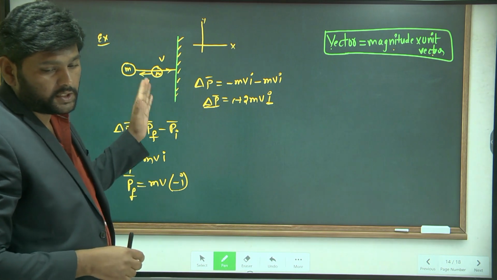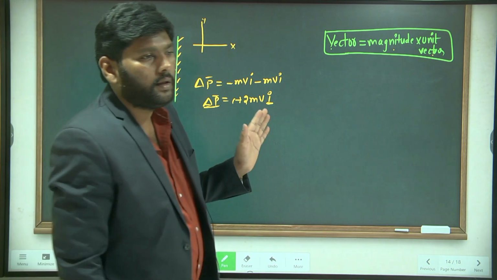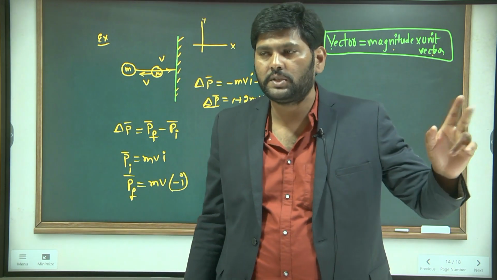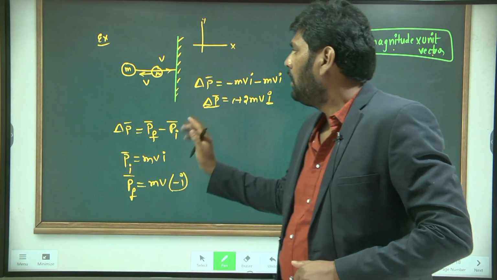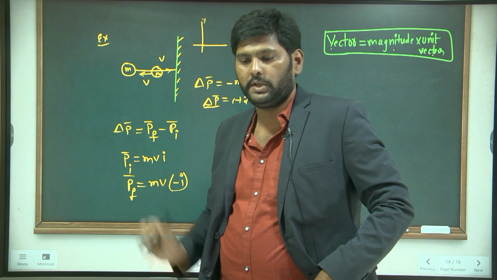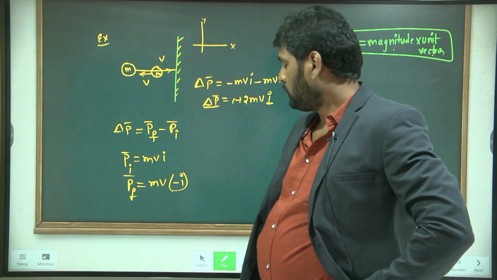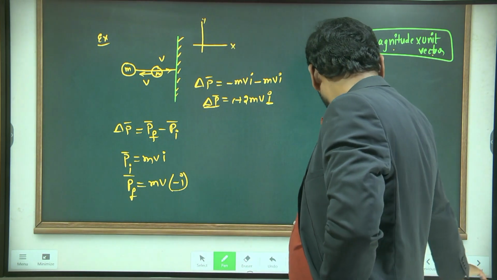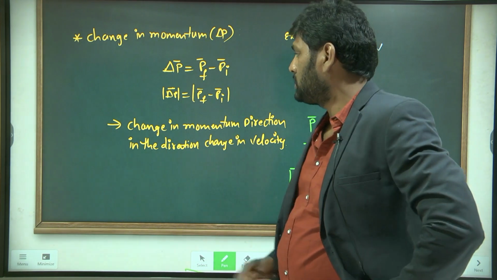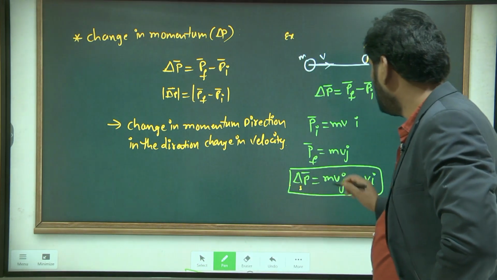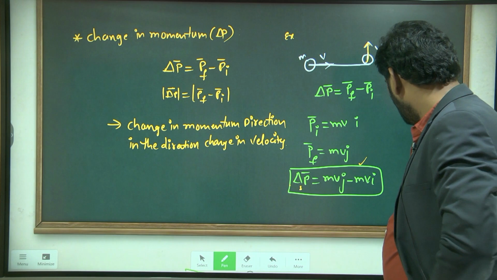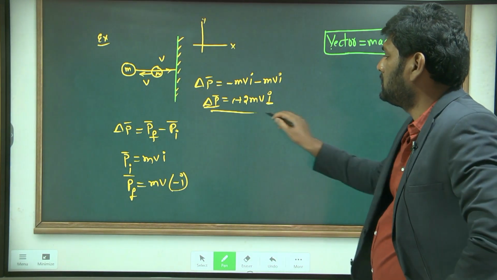In the previous situation and in this situation, why is the momentum changing?